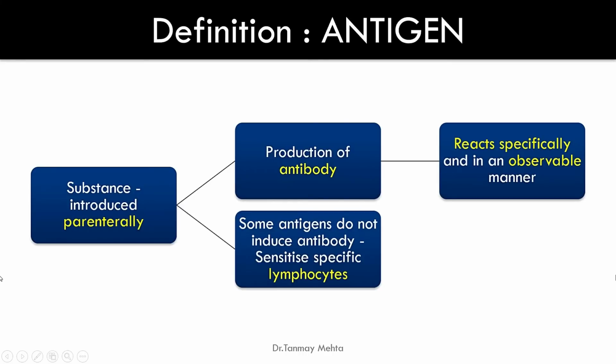So what do you call antigen? Antigen is any substance which is introduced parenterally and then it can generate either antibody or it may sensitize specific immune cells like lymphocytes in our body. And whenever it generates antibody or lymphocytes, the reaction with them is specific and you can observe it. So any substance which is introduced parenterally will produce either antibody or sensitize specific lymphocytes, and the reactions with them is specific and in an observable manner.